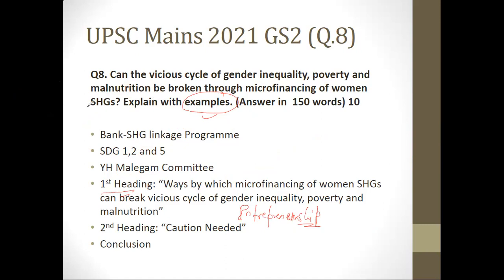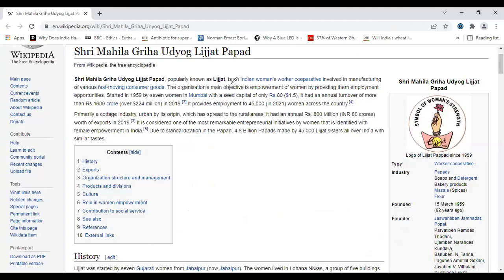See, remember, most of the people when they see women SHG, the first name which will come to their mind is Kudumbashree. That's fine. Almost everybody who is seriously preparing for UPSC remembers Kudumbashree. But it's good if you can also talk about Lijjat Papad. Jeevika is also there, one initiative in Bihar. So when the second point is about women entrepreneurship, you can give the example of Lijjat Papad. Lijjat Papad started in 1959. Seven women were there, and they had only 80 rupees. Now they have a turnover of 1600 crores and they're providing employment to 45,000 women.